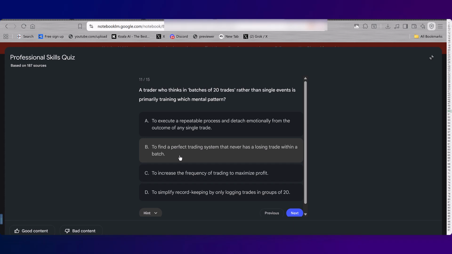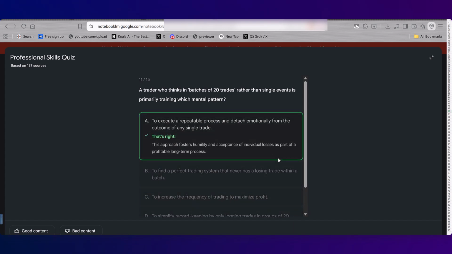To increase the frequency of trading to maximize profit. No. To simplify record keeping by only logging trades in groups of 20. No, because you're actually still doing individual trade record keeping so you can analyze for patterns and individual trade performance. But so this is A. Yeah. Getting better. Next.